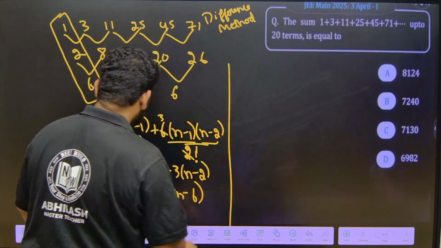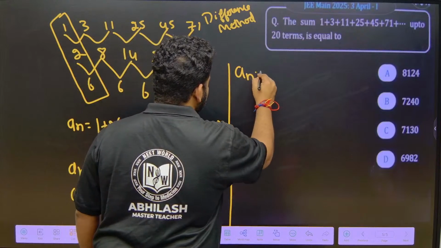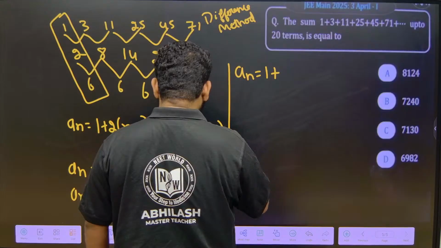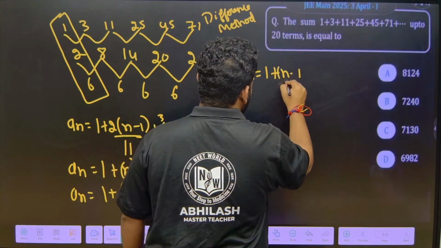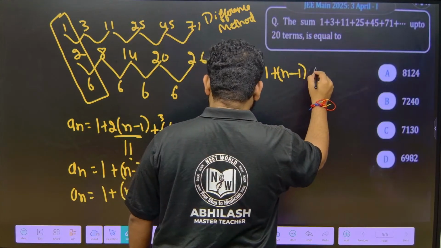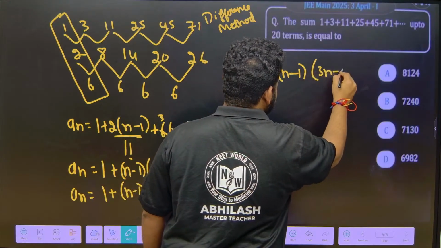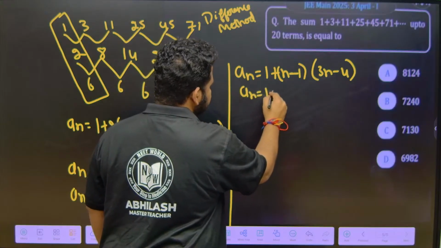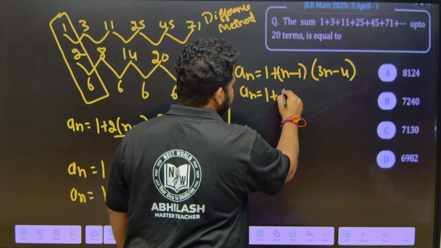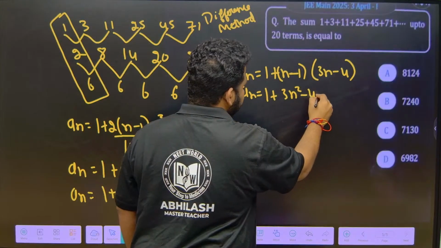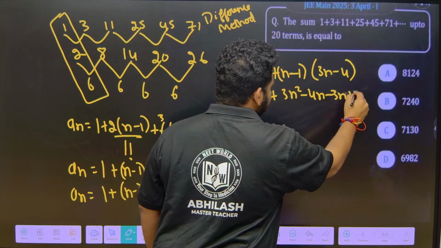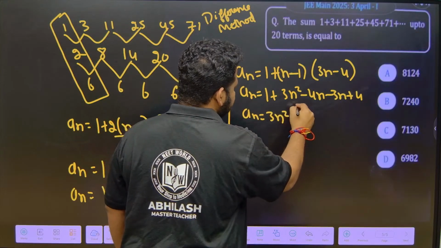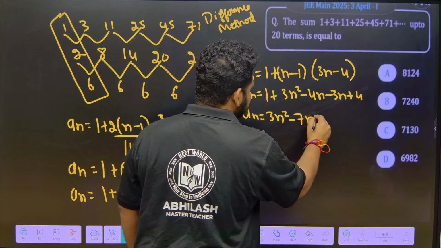Now I can write it here. So an is equal to 1 plus (n minus 1) into (3n minus 4). Now we just have to multiply. We get an is equal to 1 plus 3n square minus 4n minus 3n plus 4. So an is equal to 3n square minus 7n plus 5.